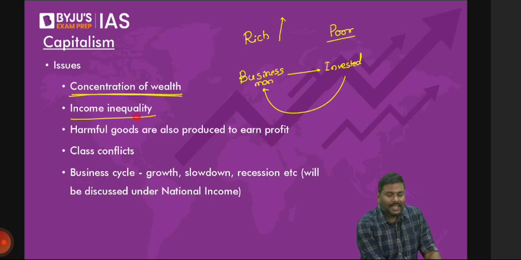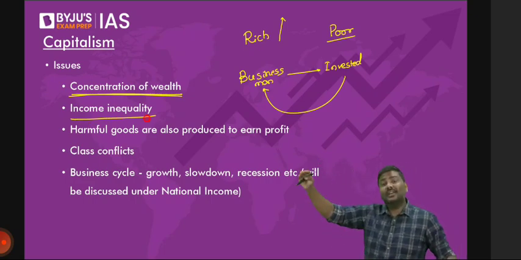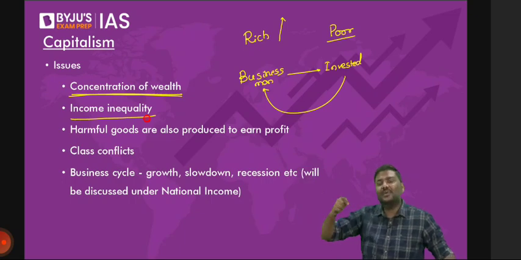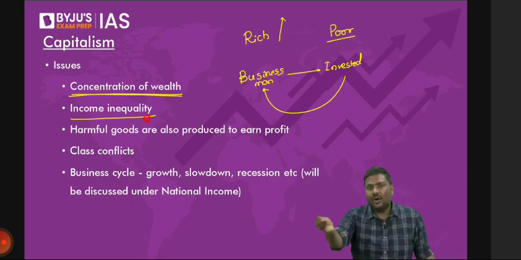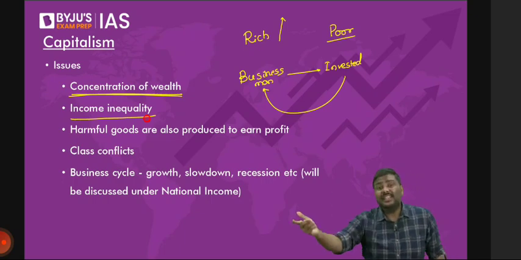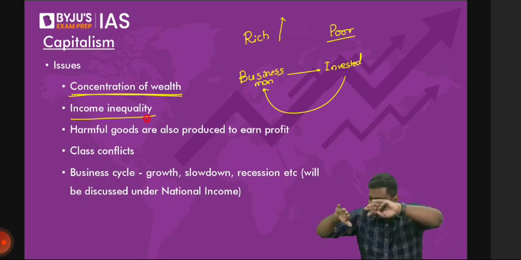Income inequality. Right? People who are at the highest level, let's say CEOs, board of directors, or executive directors, vice presidents, don't you think their salaries will be very, very high? But what about other people? Right? People who are working on day-to-day basis, rickshaw pullers, painters, etc. So the income inequality, inequality means what? Gap in the incomes. So income inequality will also be very, very high.